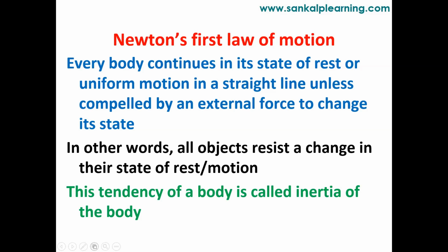What we want to say here is, if the body is in motion, it will stay in the state of motion until some external force acts on it. If the body is at rest, it will continue the state of rest until some external force acts on it. In other words, all objects resist a change in their state of rest or motion. This tendency of a body is called the inertia of the body. So in this first paragraph, we have Newton's first law of motion.